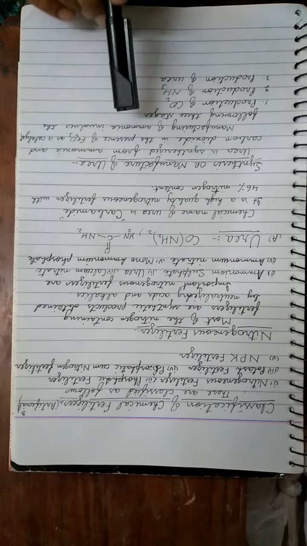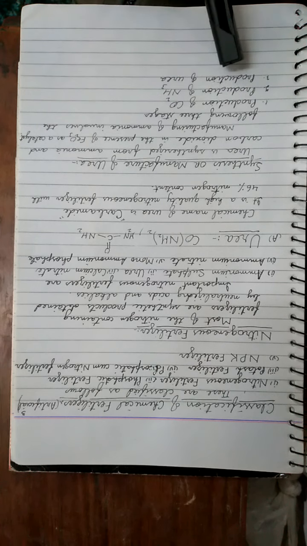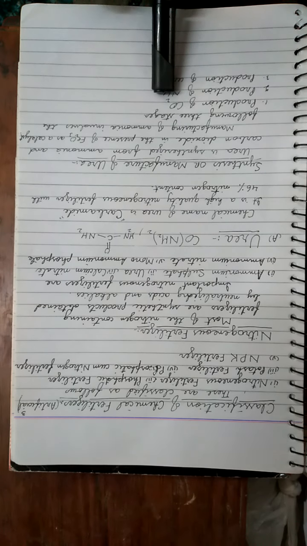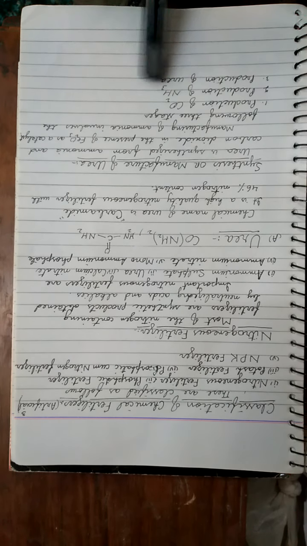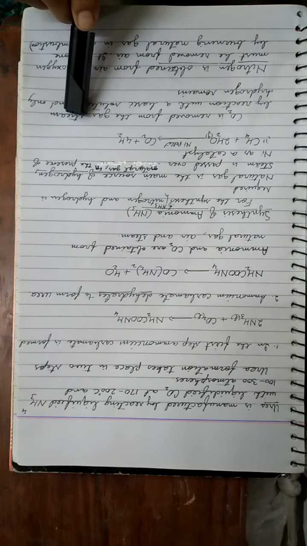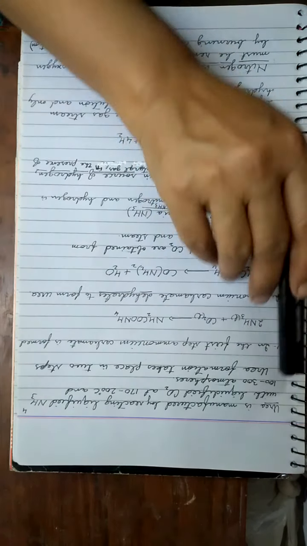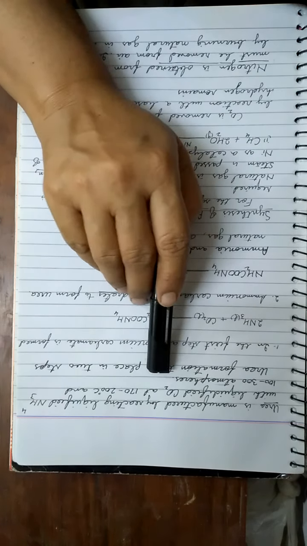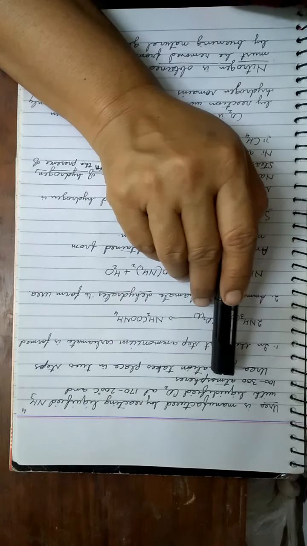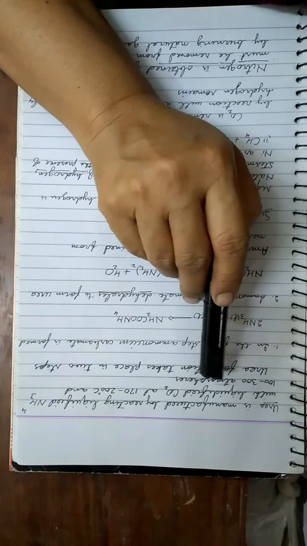Urea is synthesized from ammonia and carbon dioxide in the presence of iron oxide as a catalyst. The following steps are involved in the formation of urea. First is the production of carbon dioxide, next production of ammonia, and third one is the production of urea. We will discuss them step by step. Urea is manufactured by reacting liquefied ammonia with liquefied carbon dioxide at 170 to 200 degrees Celsius. This is the temperature, and 100 to 300 atmospheres. This is the pressure. Atmosphere is the unit of pressure, and it is a very high pressure.